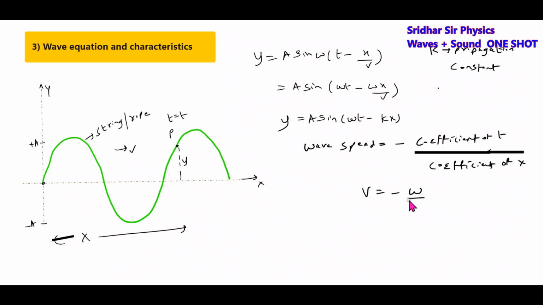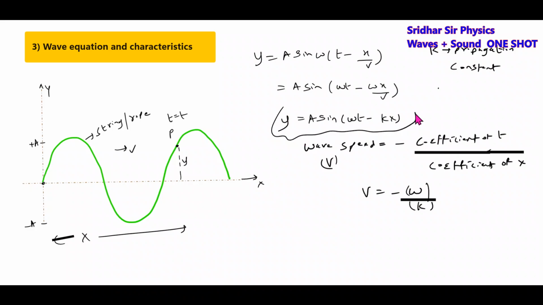So like this, substituting, the coefficient of t is omega, the coefficient of x is minus k. Then minus of minus will give this one. This is called the wave speed. This is the speed with which the wave will propagate here. So there's one formula which you have to remember, very, very important here.